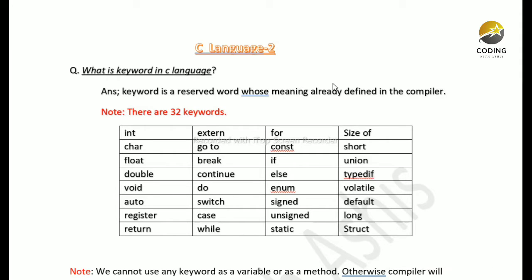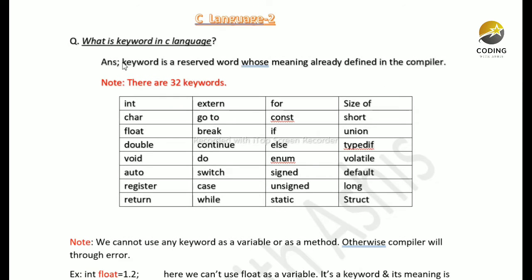Everyone, in today's session we will see the second part of the C language. What is a keyword in C language? A keyword is a reserved word whose meaning is already defined in the compiler. So many keywords are there.